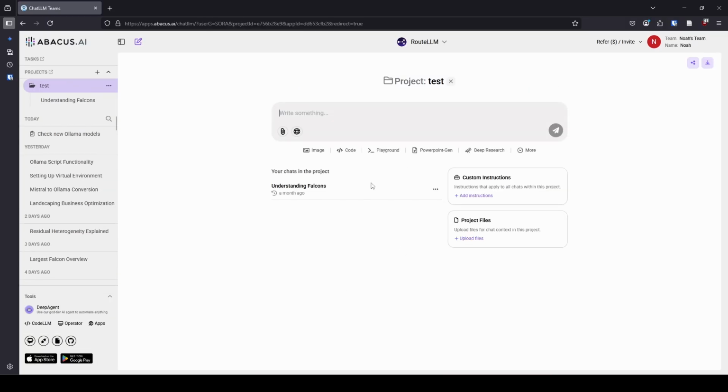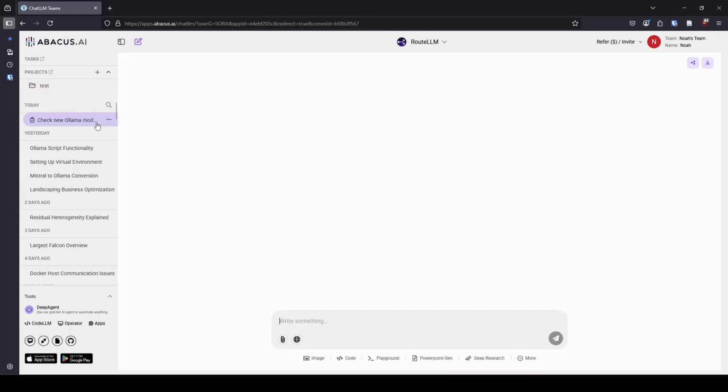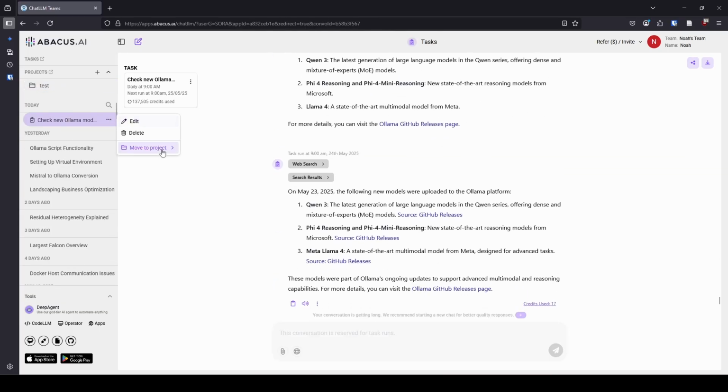So if I go to this project, you can see I have one chat in there right now that's understanding falcons. You can create custom instructions, you can add files that you want specifically to this, and you can add other chats to it later. So as an example, if I go to, let's say over here on the left, I have this check for new OLLAMA models task. I wonder if you can move a task? Yeah, you can move a task into the project. I just clicked on this little 3 dots, and now I can move it to the project if I wanted to, and then it would show up there under my projects at the top.